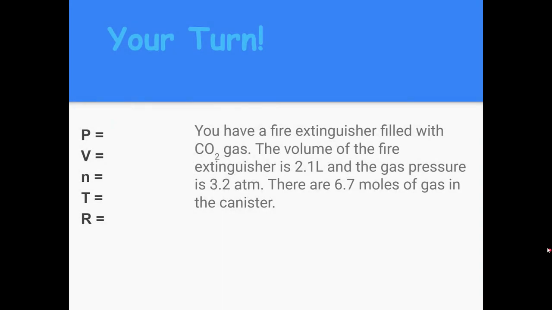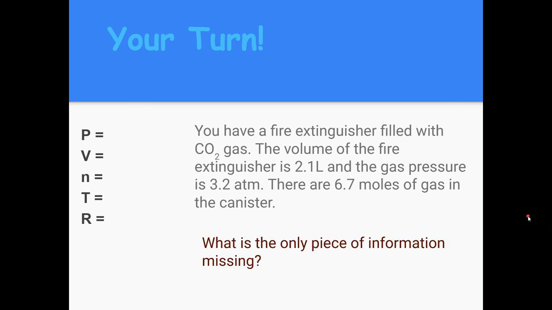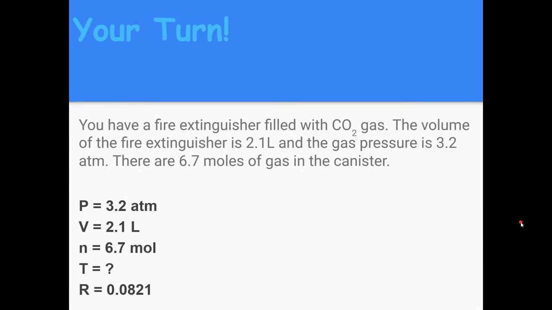Now let's have you try. You have a fire extinguisher filled with CO2 gas. The volume of that extinguisher is 2.1 liters, and the gas pressure is 3.2 atmospheres. There are 6.7 moles of gas in that canister. What is the only piece of information you are missing? You should have said that temperature was the only piece of information you were missing. That is the only thing not listed in the problem. And that's what we're going to solve for.